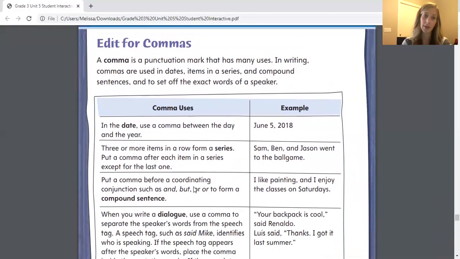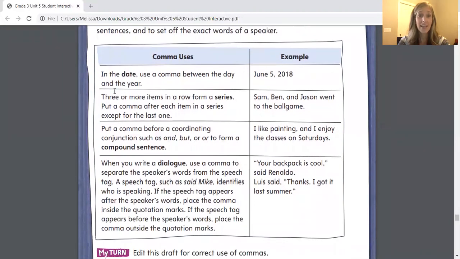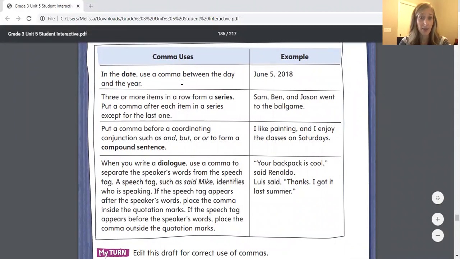On page 608, we'll be talking about editing for commas. A comma is a punctuation mark that has many uses. So in writing, commas are used in dates, they're used in series, in a list to separate different items, and in compound sentences. They're also used to set off the exact words of the speaker, which tells the speaker when they need to take that breath or that pause when they're reading. So here are some examples. In the date, you can use the comma to separate the date and the year.